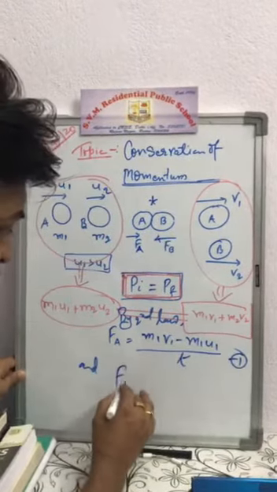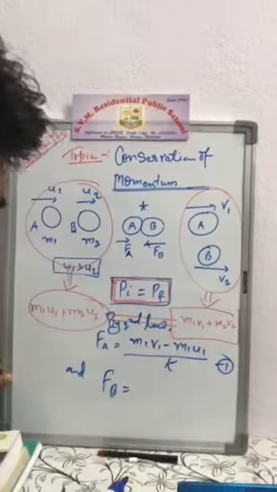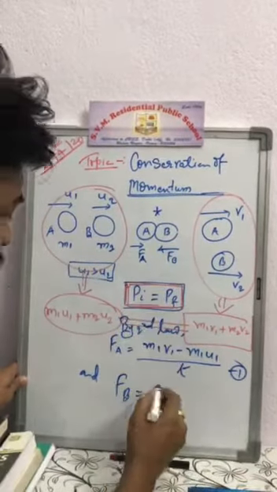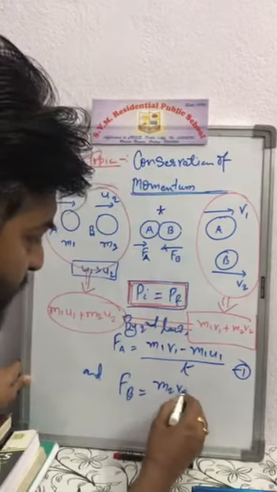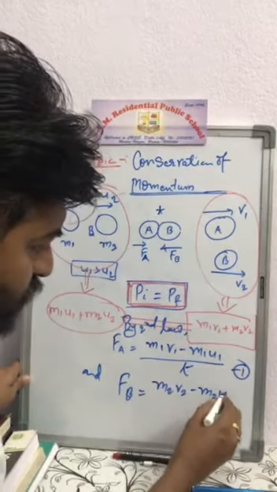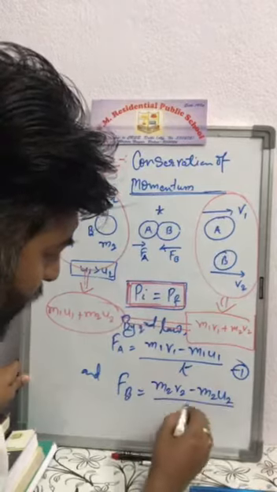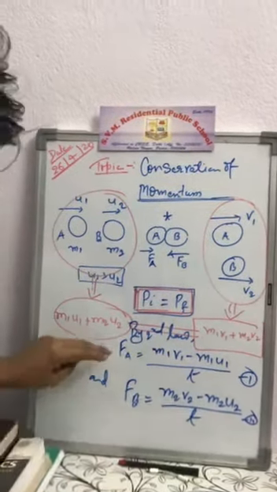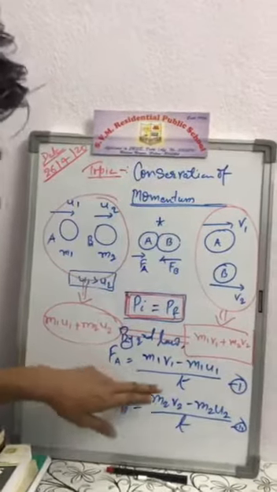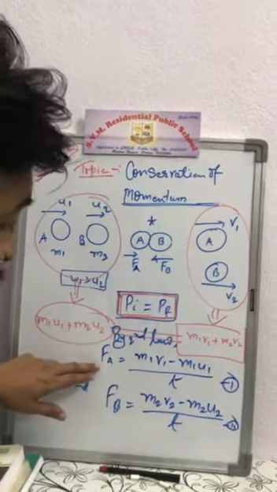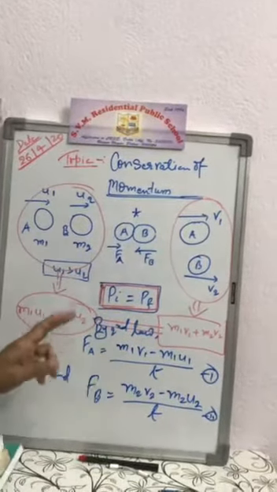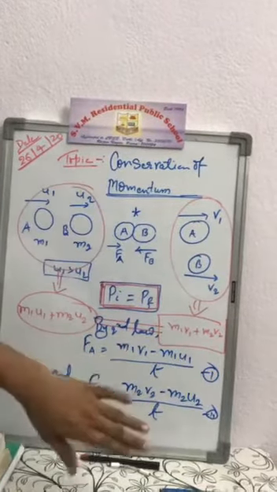And Fb, the force applied by B, is equal to the change in momentum of B with respect to time, so this is equal to m2 v2 minus m2 u2 by t. These two equations are by the second law of motion, that is Fa, the force applied by body A, and Fb, the force applied by body B.